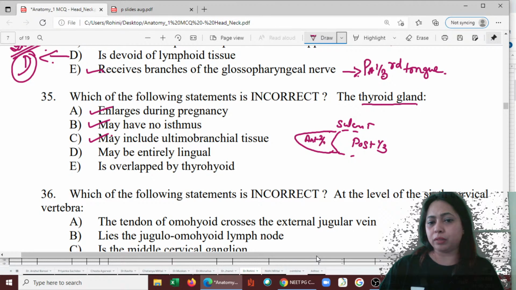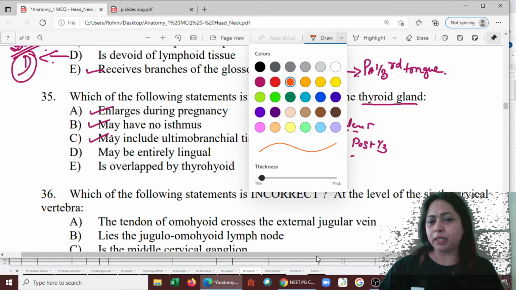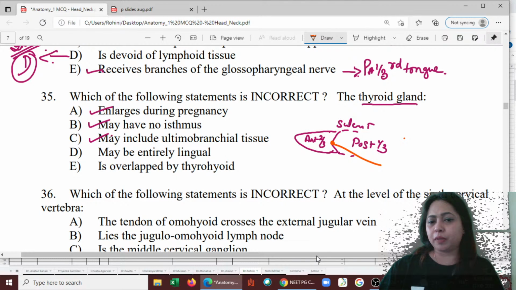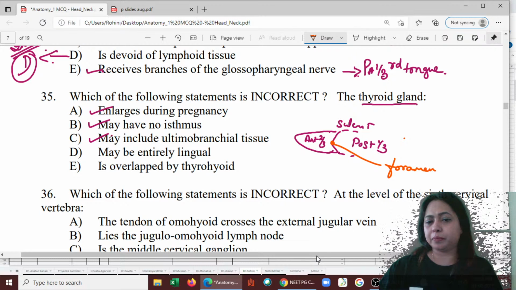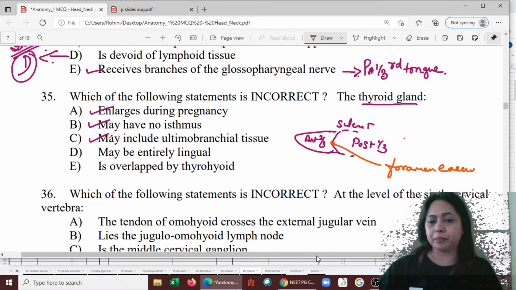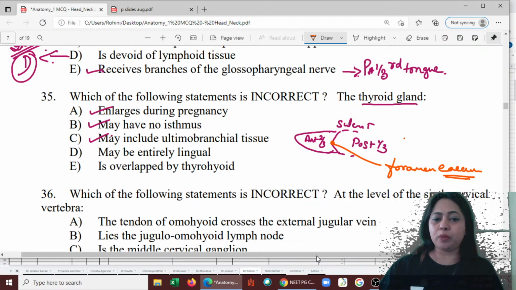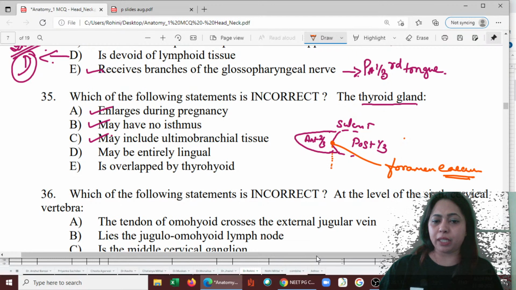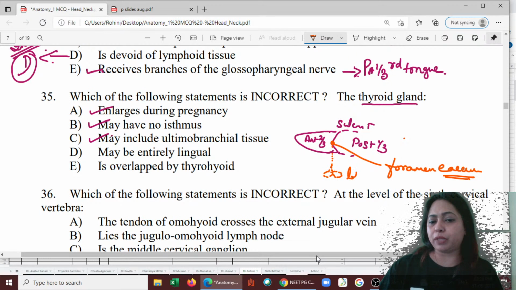And what is this point called? That point is called the foramen cecum. And here is where the diverticulum starts, and it becomes bilobed, and these are the lobes of the thyroid.